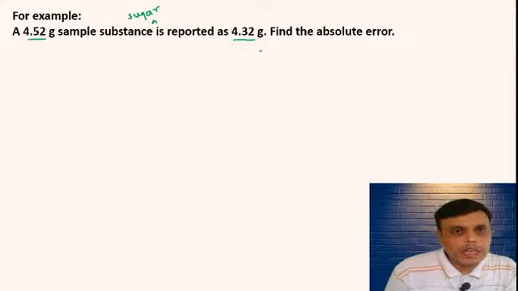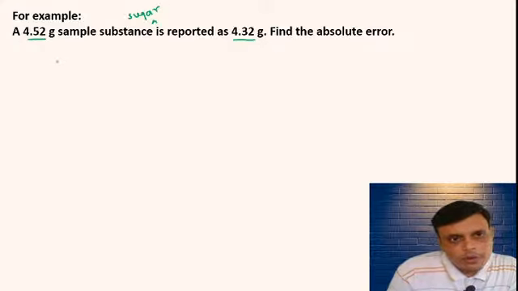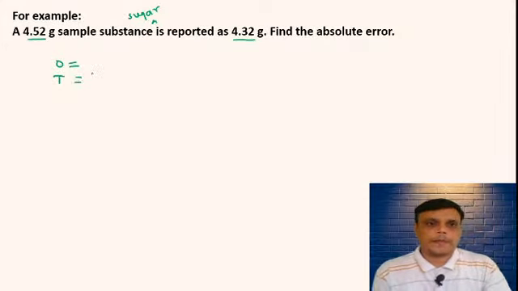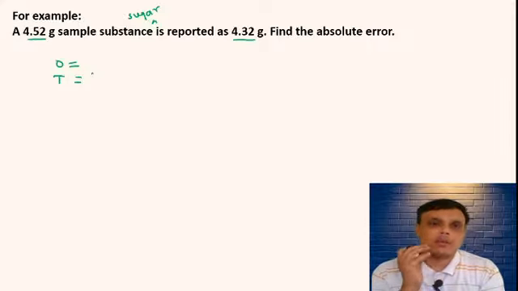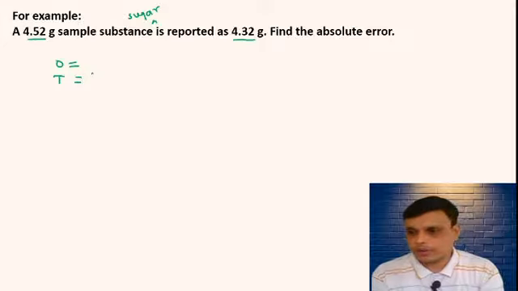Now you tell me what is O and what is T in this equation. O means observed value or measured value, and T means true value.